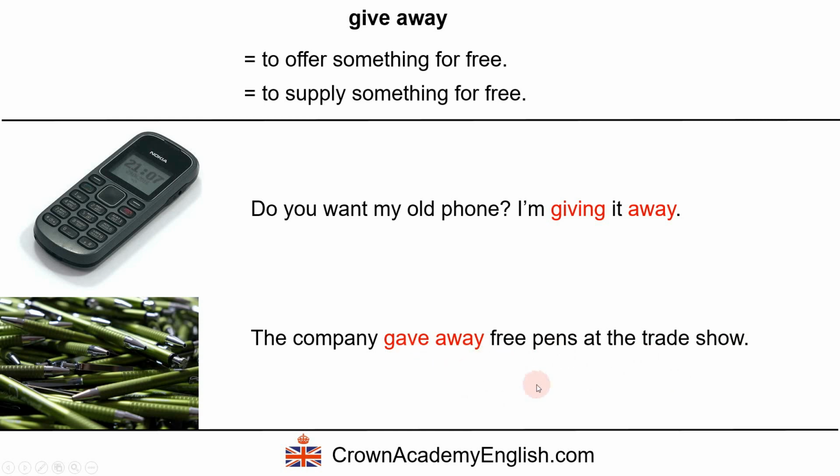We can either put the object after both words, after gave away, or alternatively, we could also put the object in the middle. So we can also say the company gave 3 pens away at the trade show. Okay, so for this particular phrasal verb, there is the choice. We say that it is a separable phrasal verb. Okay?